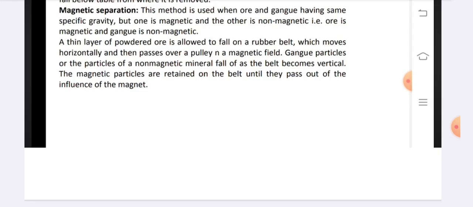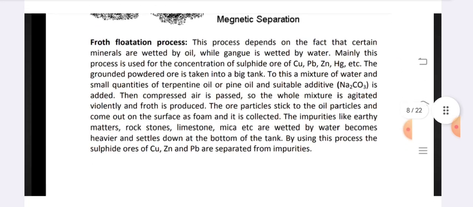A thin layer of powdered ore is allowed to fall on a rubber belt, which moves horizontally and then passes over a pulley in a magnetic field. Gangue particles, or the particles of non-magnetic mineral, fall off as the belt becomes vertical. The magnetic particles are retained on the belt until they pass out of the influence of the magnet.